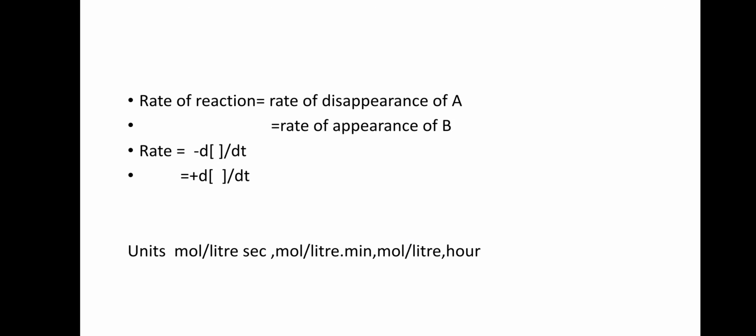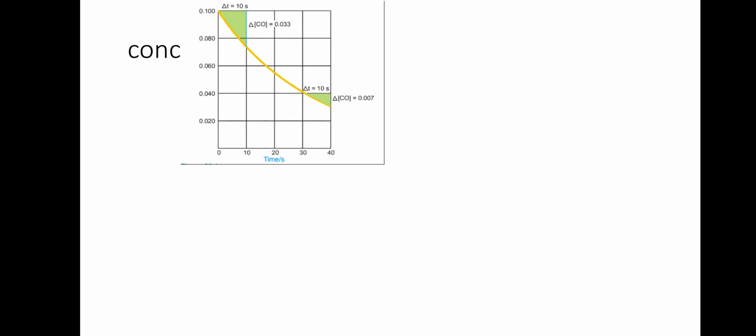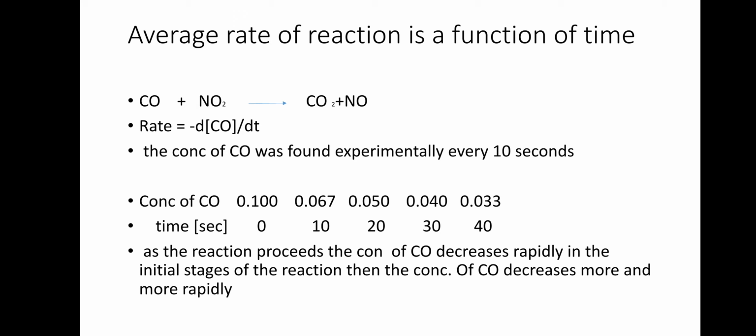Next, just to see an example of the concentration of carbon monoxide decreasing as time increases. I have mentioned that example here. When carbon monoxide reacts with nitrogen dioxide, it forms carbon dioxide plus nitric oxide. We are taking only the concentration of carbon monoxide and checking it as the time passes.